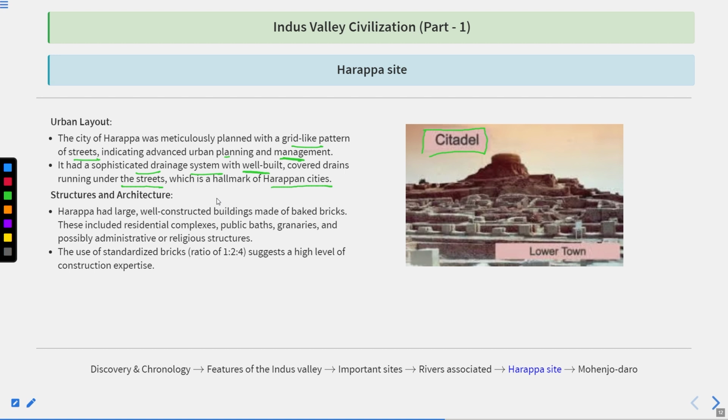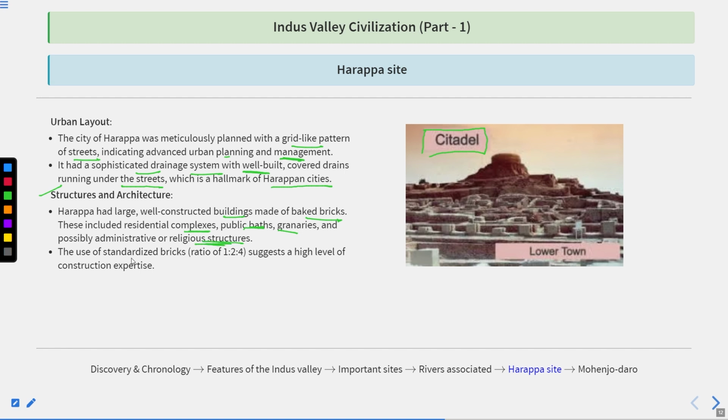So the drainage system of the Harappa site was well built, and there is a covered drainage which is running under the street. Structure and architecture: Harappa has a large, well-constructed building made of baked bricks. It was one of the major features of the Indus Valley civilization that these people used baked brick to make houses. These included residential complexes, public bath, granaries, and possible administration or religious structures.